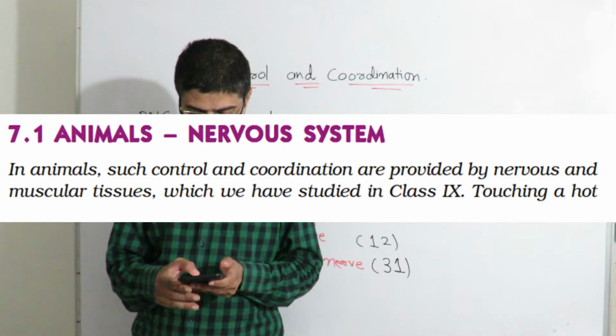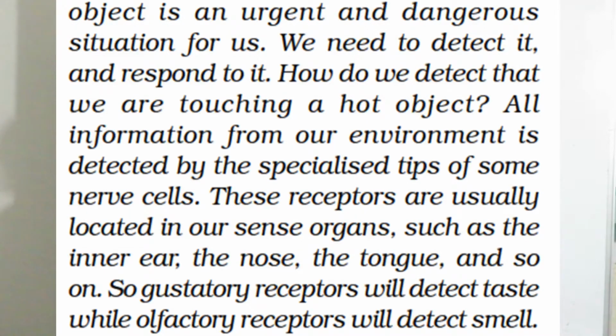Touching a hot object is an urgent and dangerous situation for us. We need to detect it and respond to it. How do we detect that we are touching a hot object? All information from our environment is detected by the specialized tip of some nerve cells. These receptors are usually located in our sense organs such as the inner ear, the nose, the tongue, and so on. So, gustatory receptors will detect taste while olfactory receptors will detect smell.